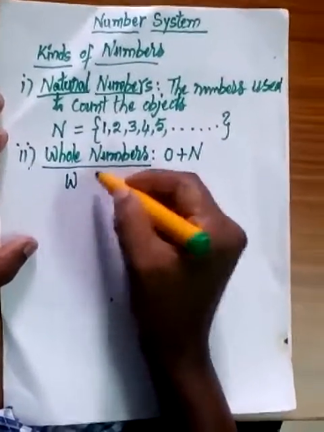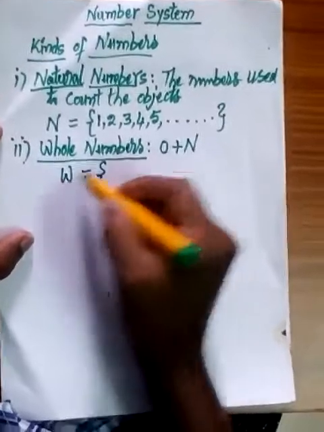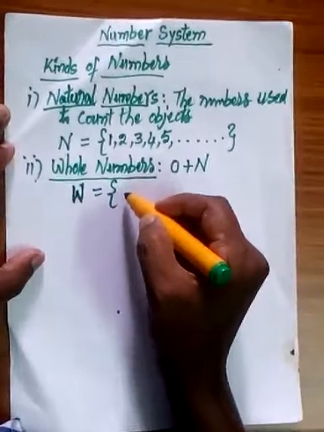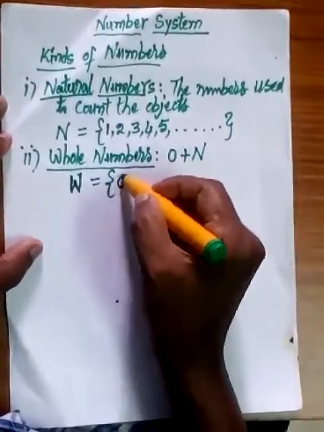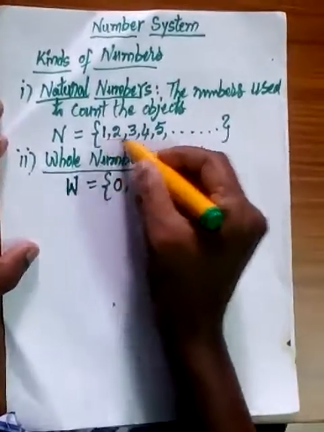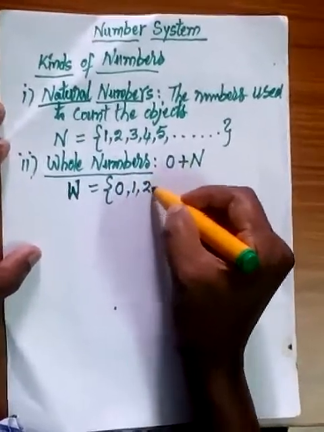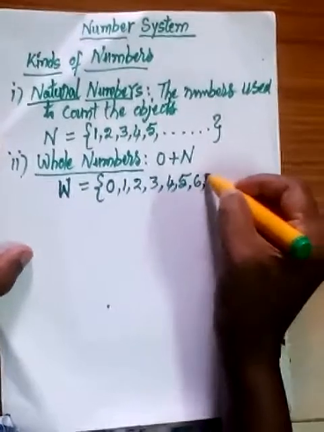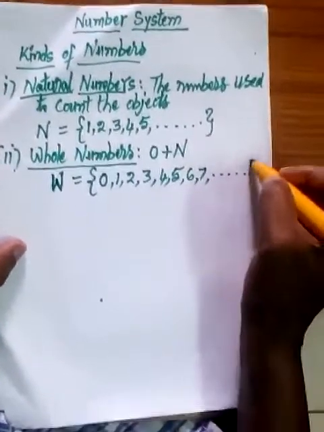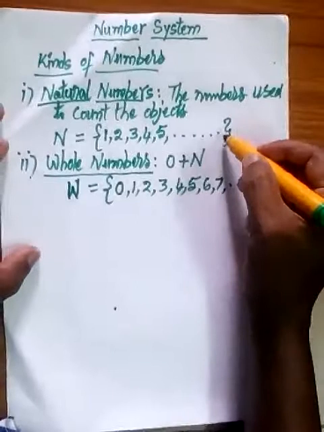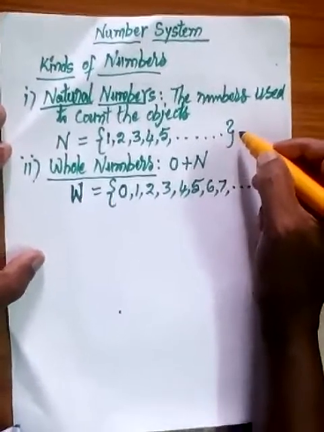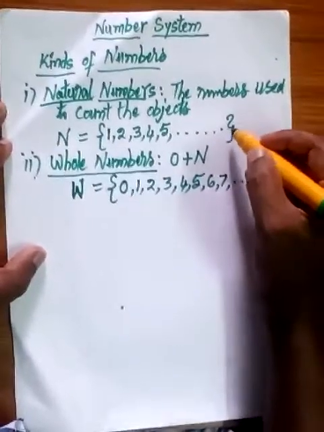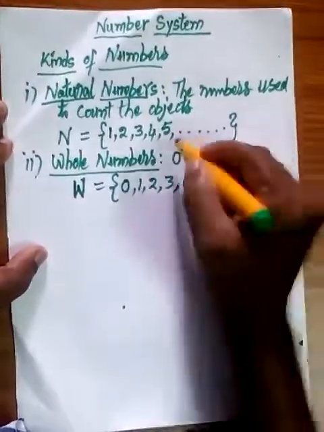This set is represented by W. So W is equal to, that is capital W, not small one, capital W. First we have to start with 0, and then we add these numbers 1, 2, 3, 4, 5. We can write some more numbers 6, 7, etc., but we cannot say the last number in this set. So these are infinite sets. We call these an infinite set because there is no ending for the numbers.